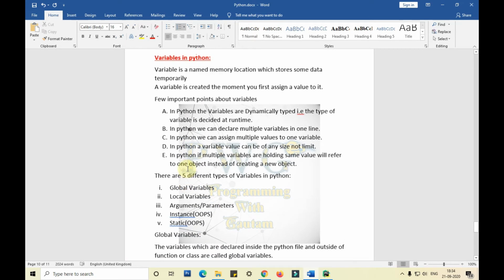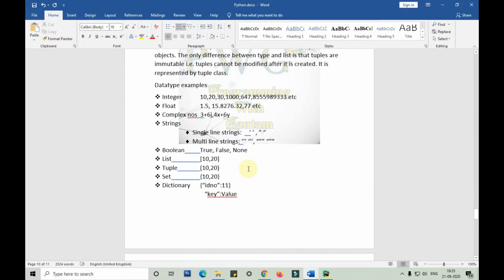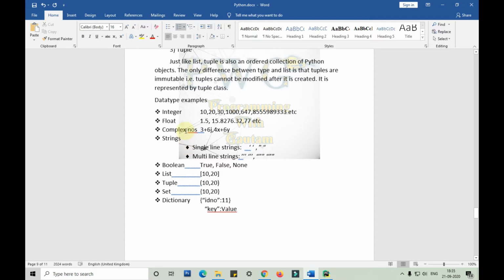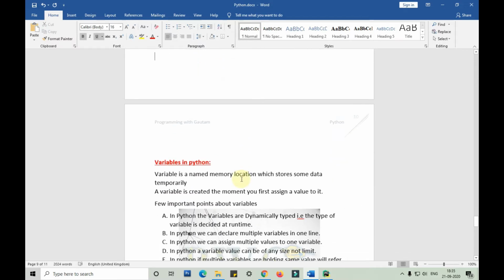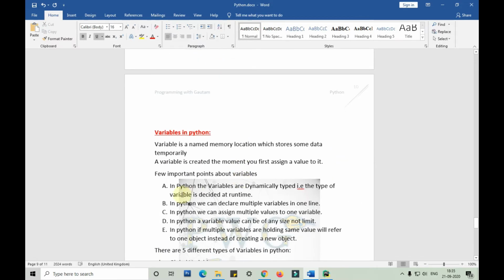So what is a variable actually? Variables in Python are named memory locations which store some data temporarily. The variable holds any kind of data that you have. Like we have seen, we can give any type of data: integer, float, complex number, strings, etc. We can give any type of data in a variable, and it stores that data temporarily. A variable is created the moment you first assign a value to it.